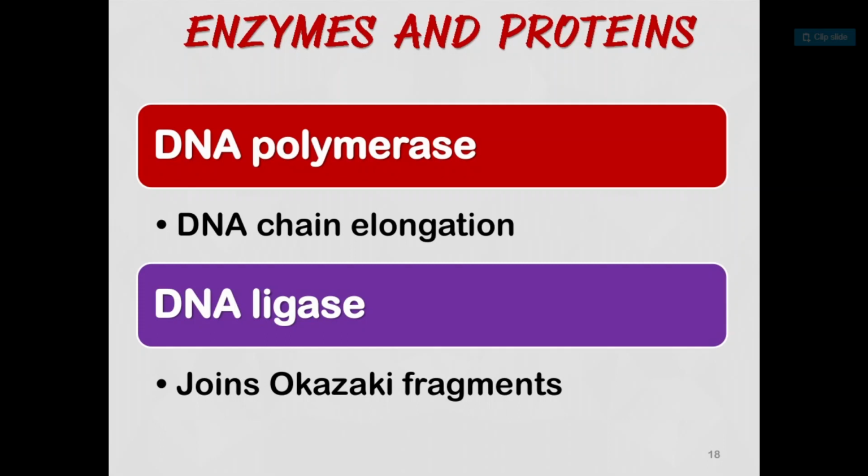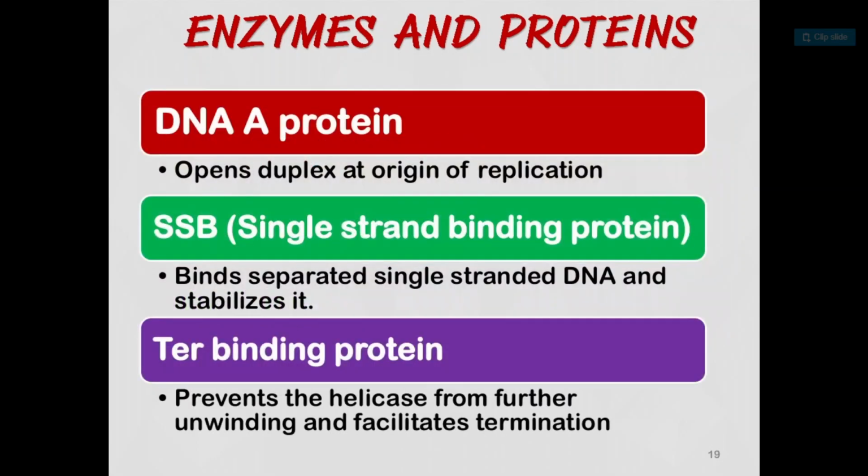Now what is the function of ligase? DNA ligase joins Okazaki fragments. What are these Okazaki fragments? So let's see. DNA A protein opens the duplex at the origin of replication. SSB, single strand binding protein, binds the separated single stranded DNA and stabilizes it. Then termination binding protein prevents the helicase from further unwinding and facilitates termination. This is also an important protein, the termination binding protein.